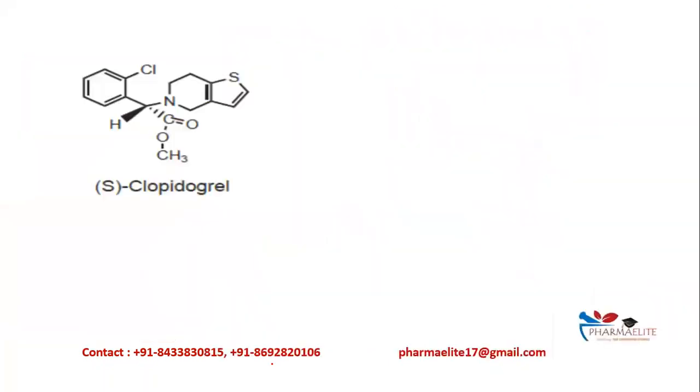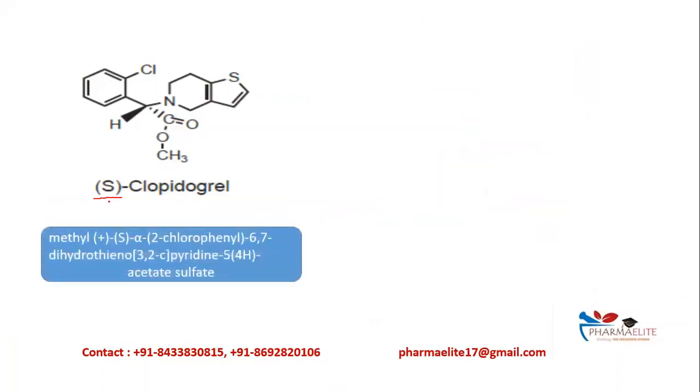So now let's study about clopidogrel. It means its S enantiomer is active. This is the IUPAC naming. So it tells about this methyl group over here plus, and S again denotes the S active enantiomer form. It is called 2-chlorophenyl because it is numbering from here.